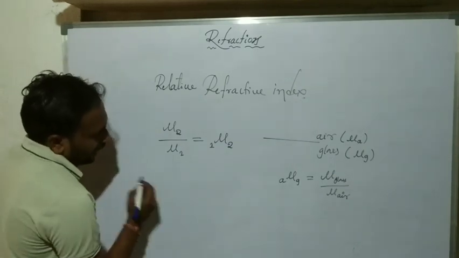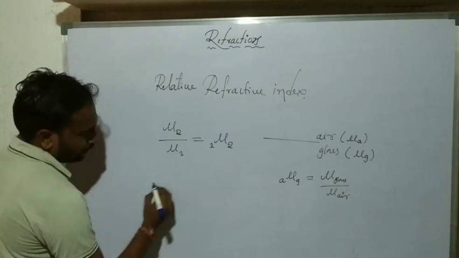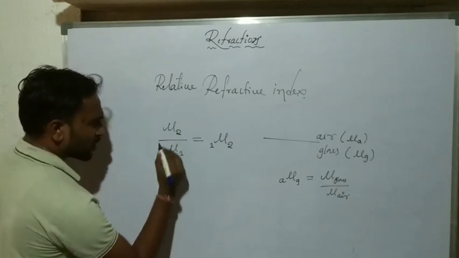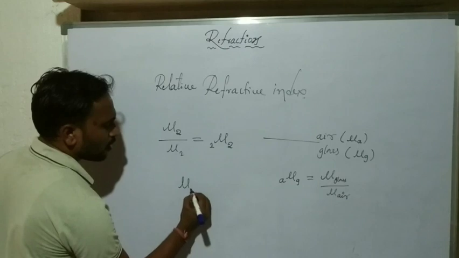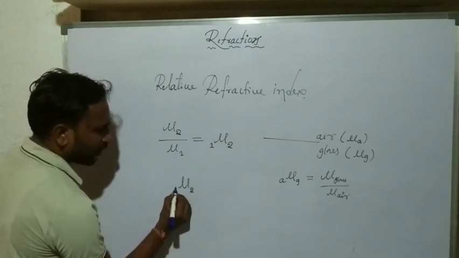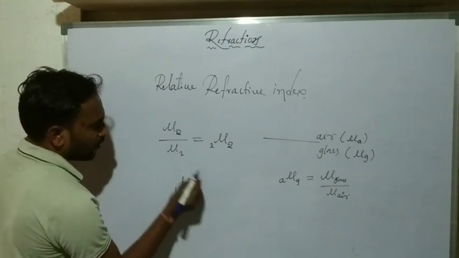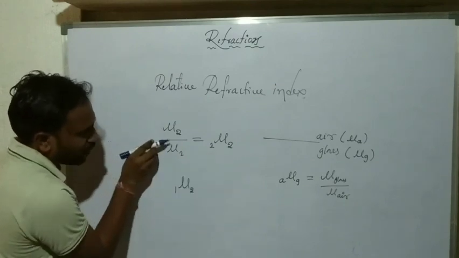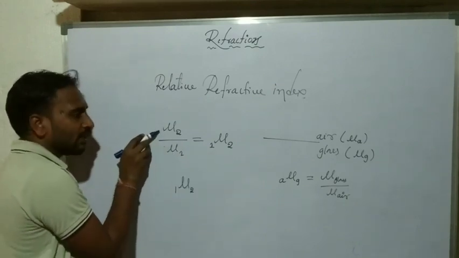Another thing: the refractive index of the second media relative to the first media can be written as the refractive index of the second media with respect to the first media.